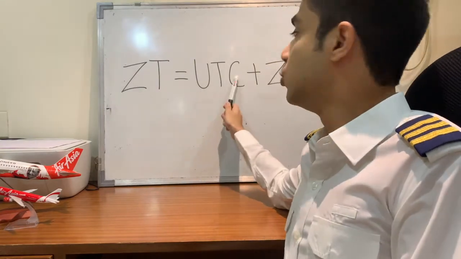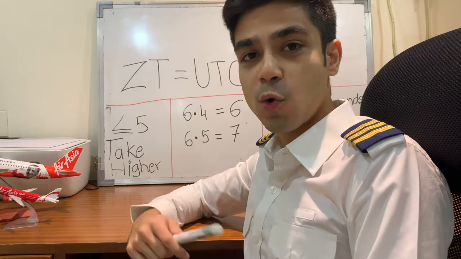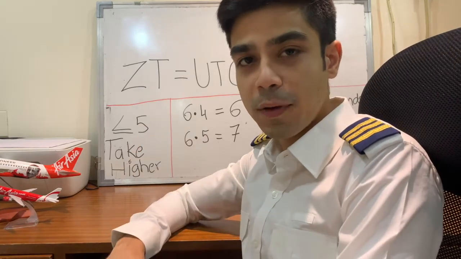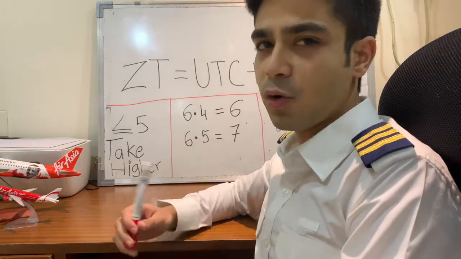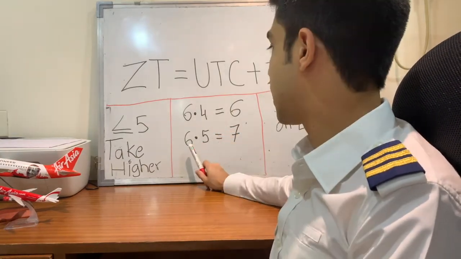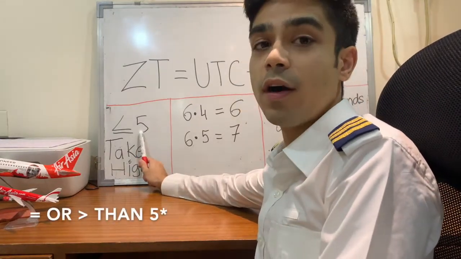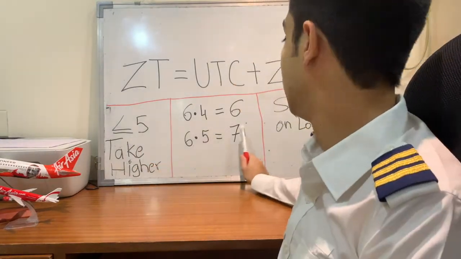So let's talk about zone time. Zone time gives a convenient standard time, keeping hours of the day approximately synchronized with daylight and darkness. Zone time is equal to UTC plus zone number. To calculate zone number, you divide the longitude of the place by 15. For example, if you get an answer like 6.4, your zone number will be 6. For example, if it's 6.5, you'll take 7. Why? Because if the decimal is equal to or greater than 5, you take the higher number.